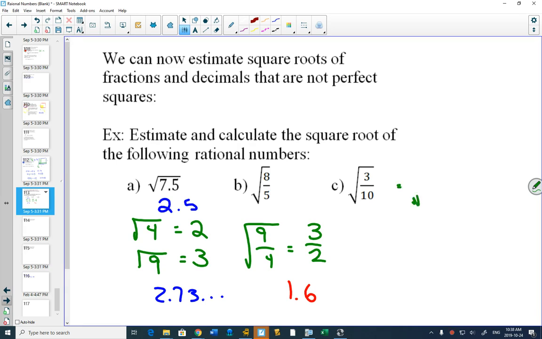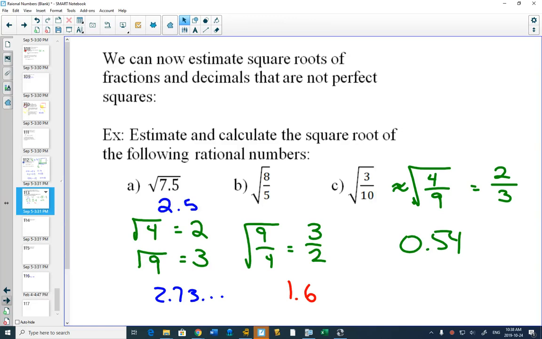Same thing with this one. If I'm estimating, what square root is close to 3? Square root of 4. I know the square root of 4 is 2. What square root do I know that's close to 10? I know the square root of 9. So this is approximation. 3 out of 10 is close to 4 out of 9, which is close to 2/3, which would be 0.6. What's the actual answer? 0.54. How was our estimate? Pretty good. Okay?